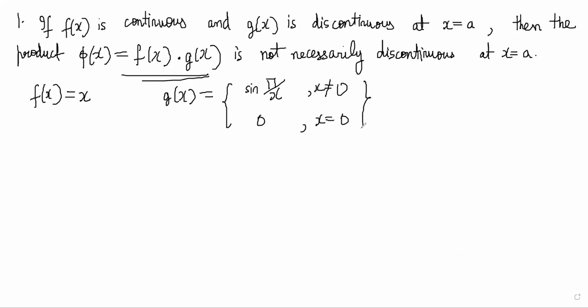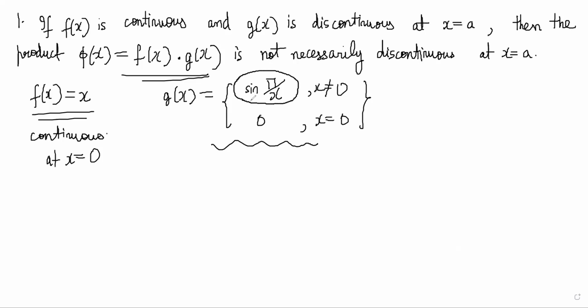If you look at this function, f is clearly continuous at x equal to 0, and g is clearly discontinuous because of the oscillatory nature. The limit doesn't exist at 0.